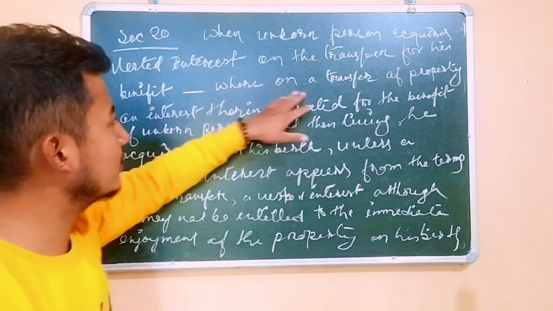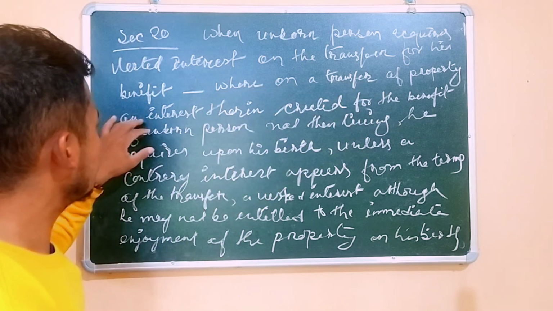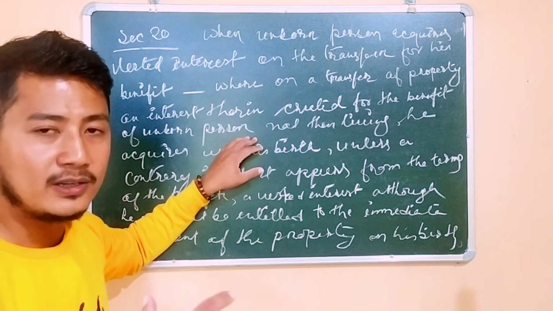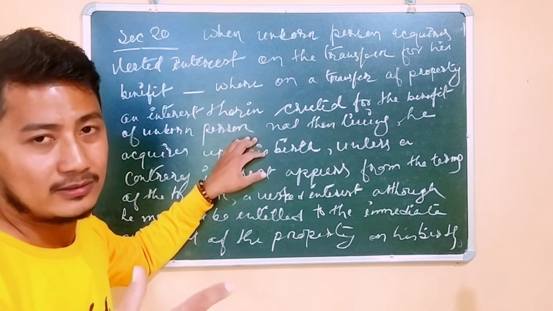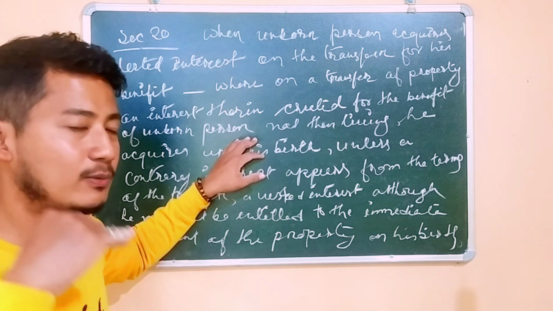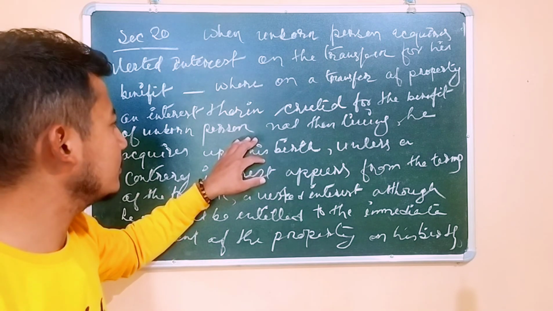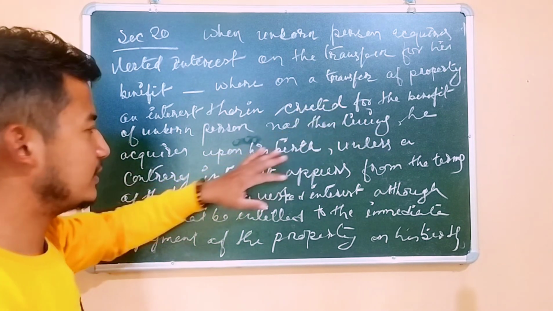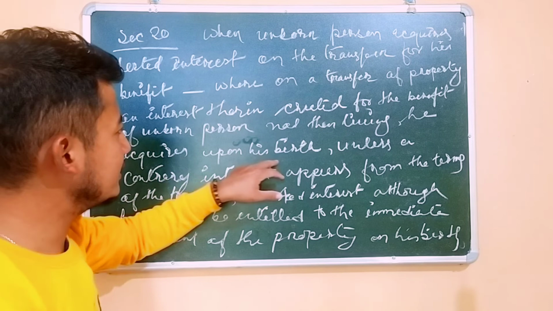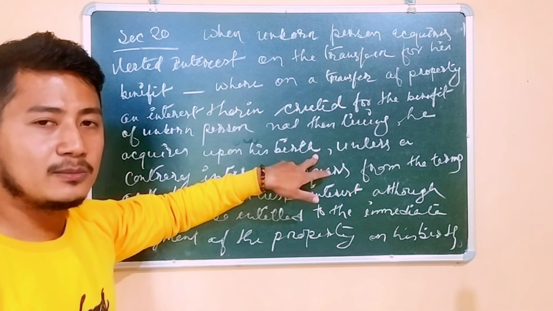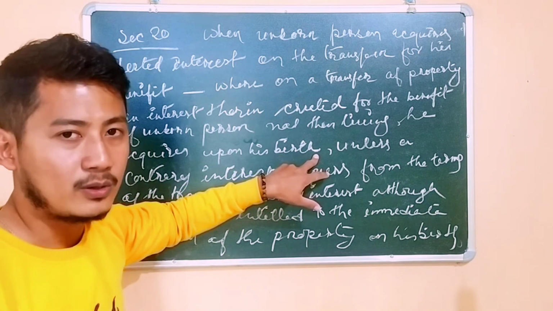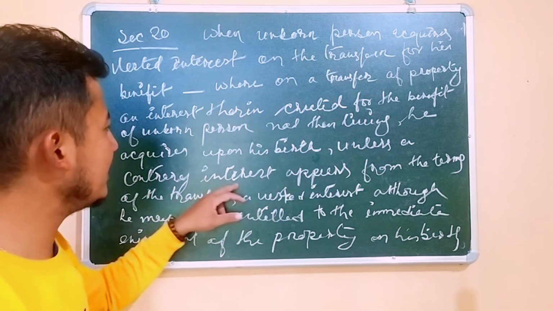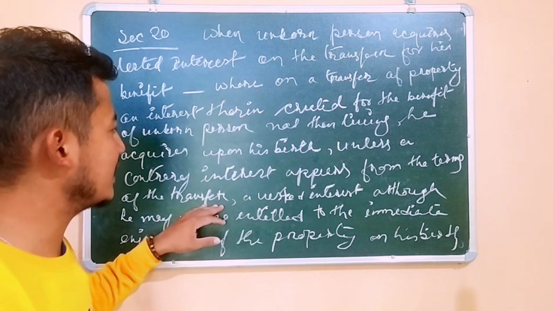It says that where on a transfer of property an interest therein is created for the benefit of an unborn person, obviously there is transfer of property under section 13, for the benefit of the unborn person not then living, he acquires upon his birth a vested interest. So the moment he gets birth, he will acquire the vested interest over the property, unless a contrary intention appears from the terms of the transfer.